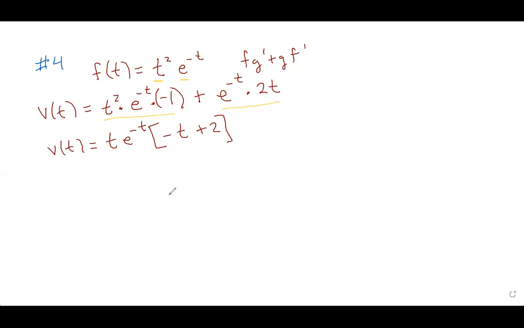Okay, so in my calculator, I'm just going to write t e to the negative t times, and I'm just going to switch those around. This is what I'm going to put in my calculator. This is a little bit easier to input than this up here, which is why I simplified it.